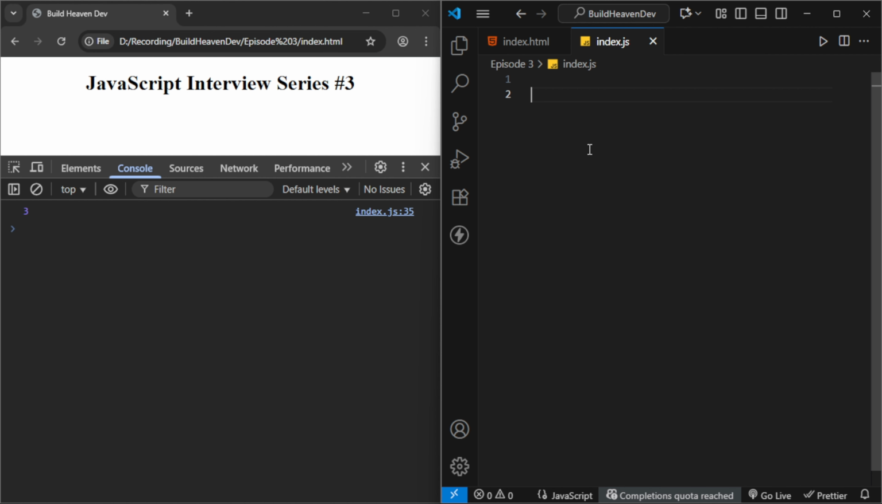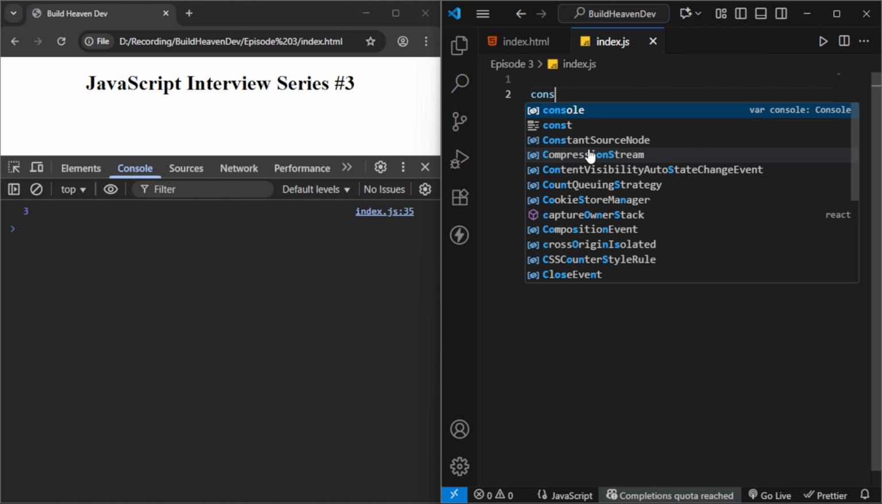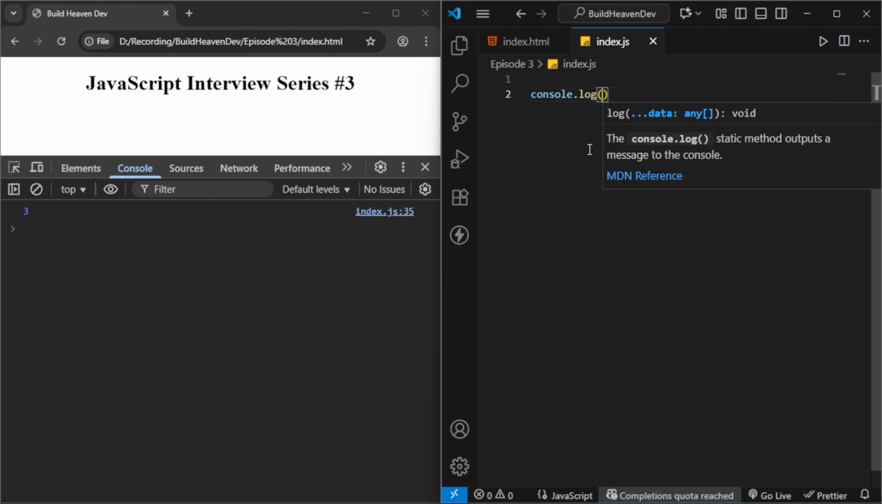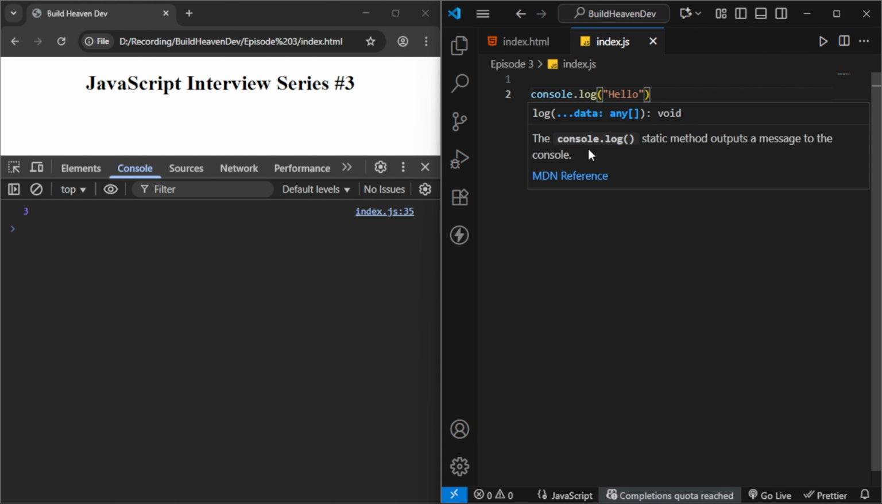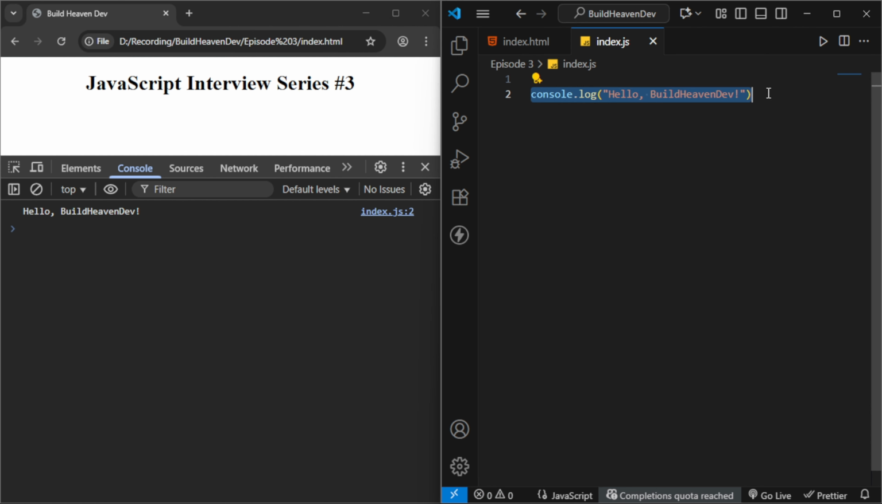Imagine you want to greet the user every time they open the app. So how will you do it? We will console.log "hello BuildHeavenDev". So you will do it like this, right? You have to console it every time whenever they open the app.